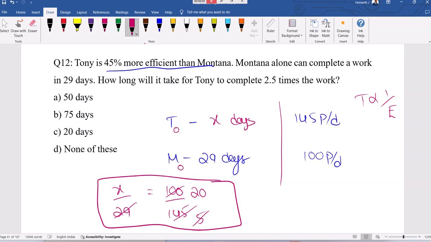But listen, don't go for 20 days. You want to do 2.5 times the work. So 50 days is the answer. Tony alone can complete the work in 20 days, but they're asking 2.5 times of the work. Because of 2.5 times the work, your time should be 50. Time and efficiency are inversely proportional. Time and work are directly proportional. More work, more time taken, automatically.